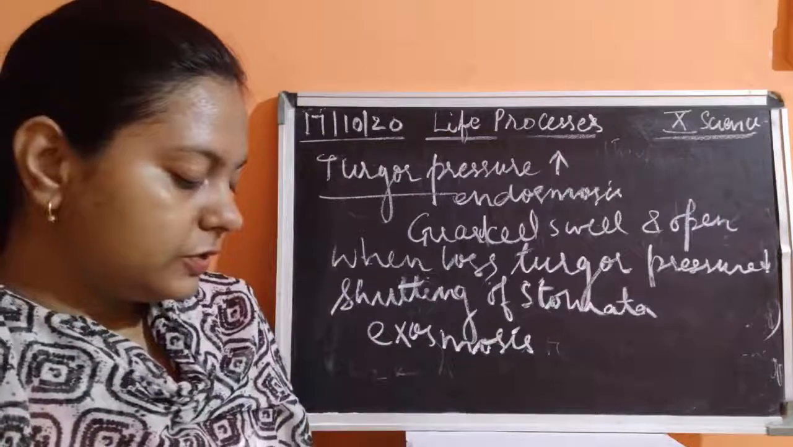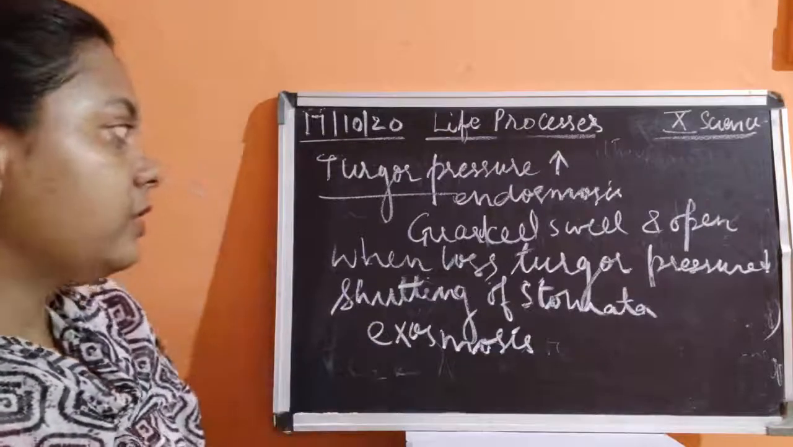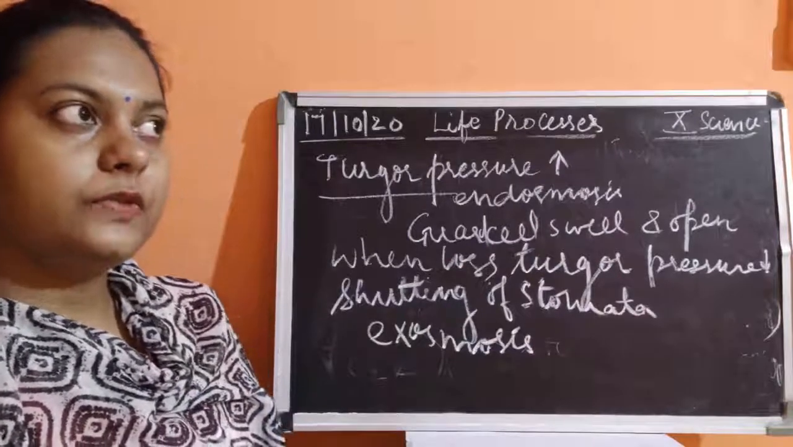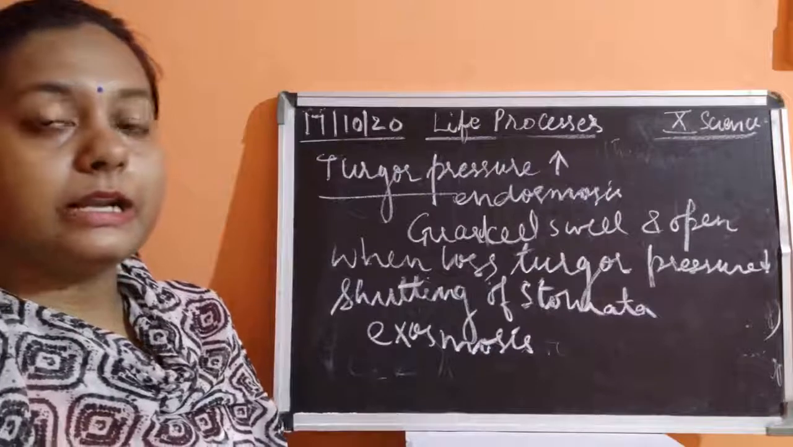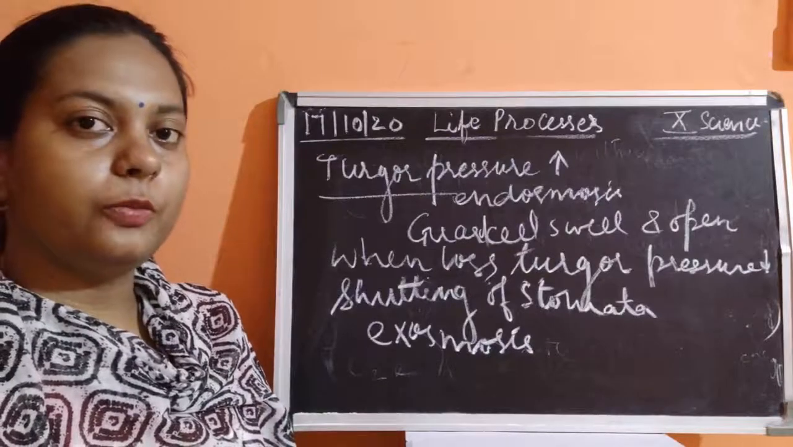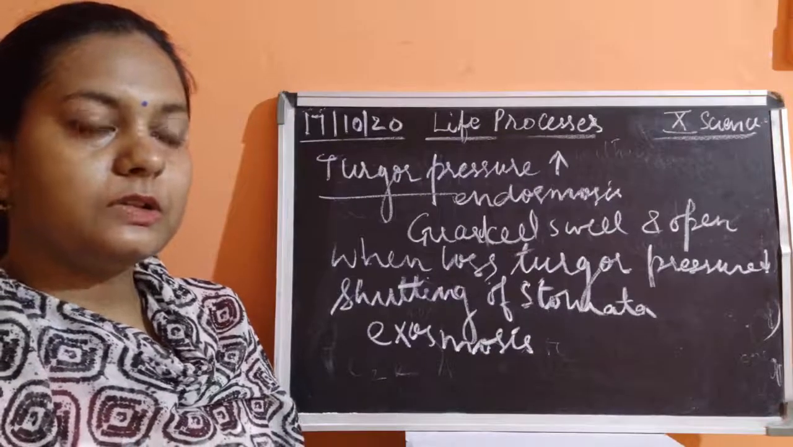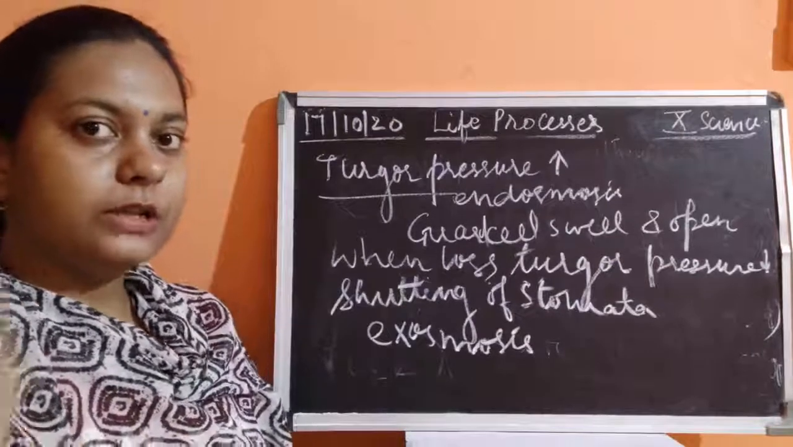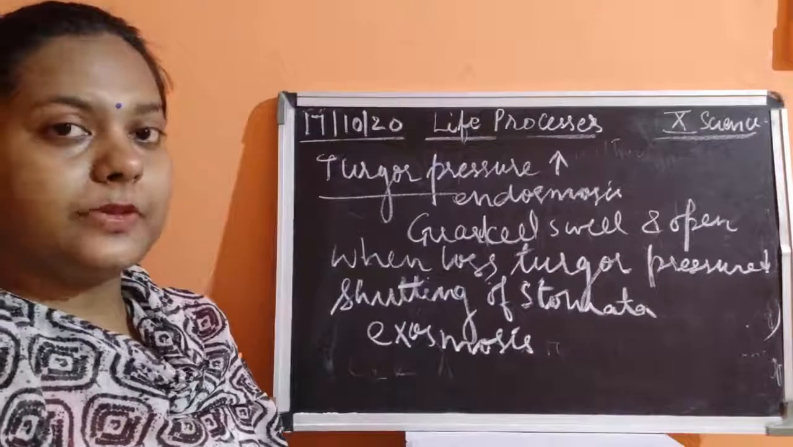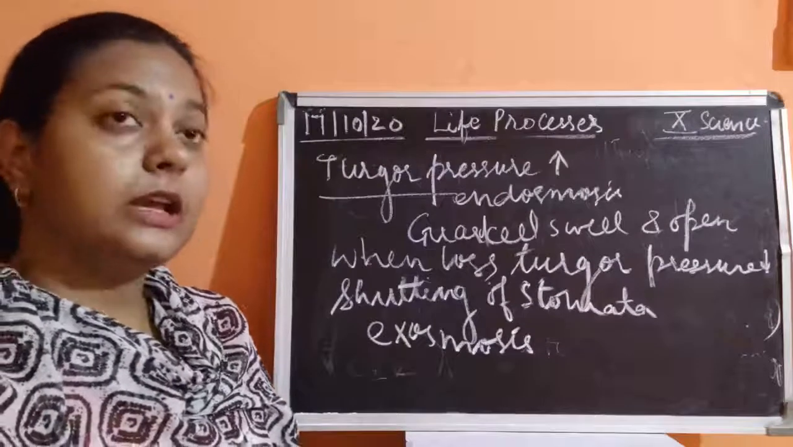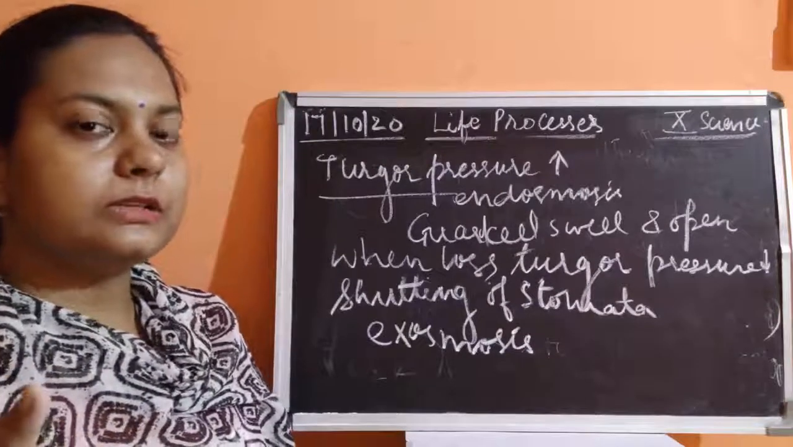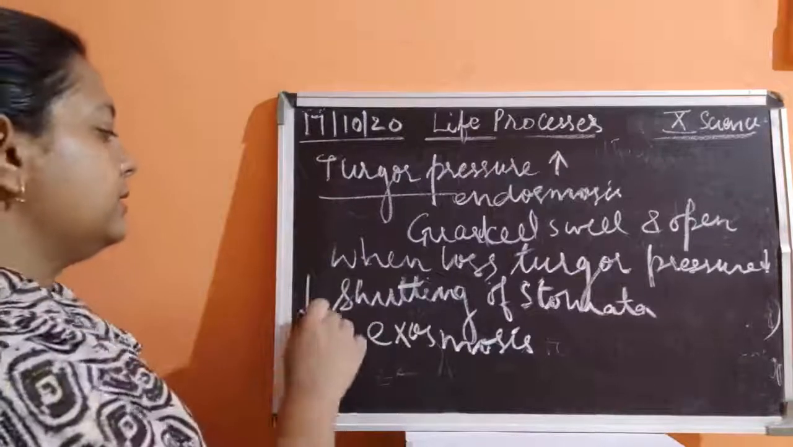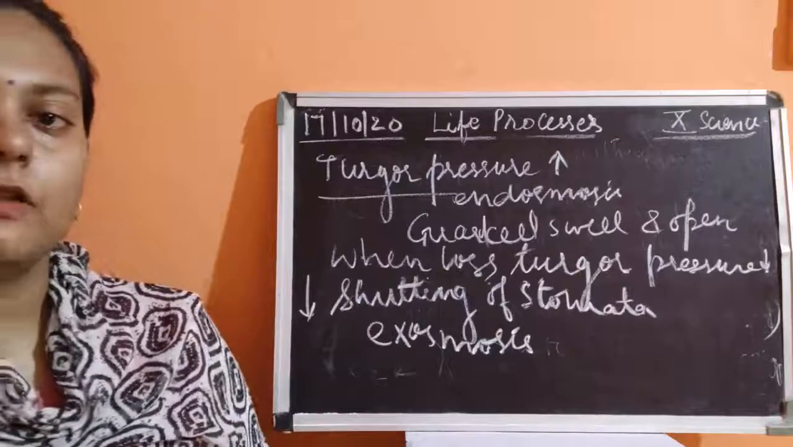Okay, children, because of the opening and closing of the stomata, the exchange of gases is taking place. So with this, I think you all might be understanding how the guard cells work for the opening and closing of the stomata. Because of the presence of water inside it, it swells up and opens. When water is released outside by the process of transpiration or any means, the water is not present inside the guard cell. The turgor pressure will decrease, and the decrease in turgor pressure causes the shutting of the stomata.